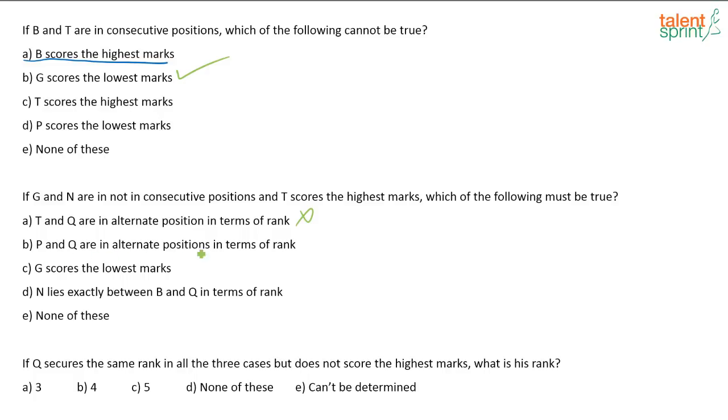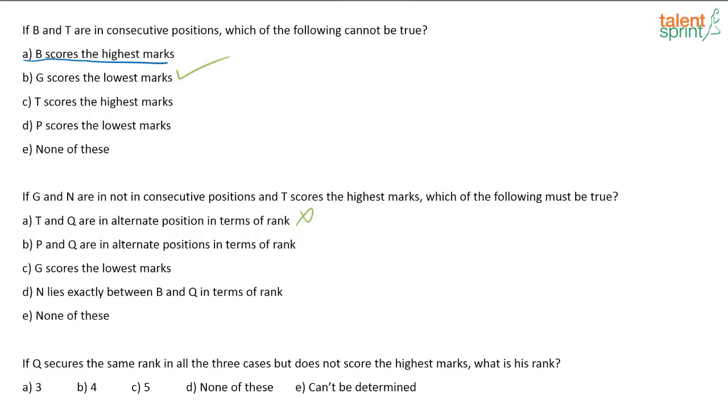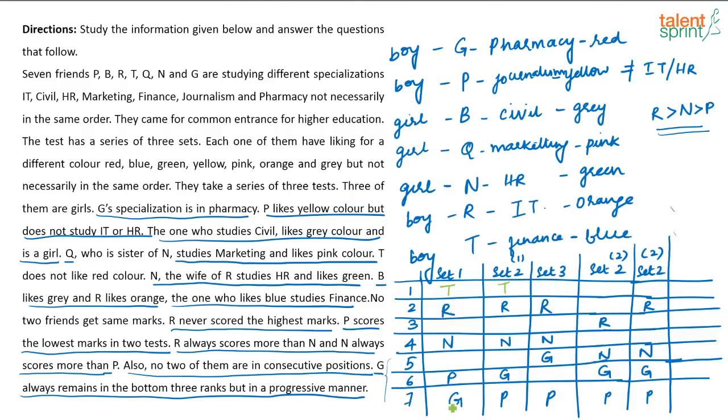Okay, next one. P and Q are in alternate positions in terms of rank. Which are the two cases that we are looking for? Set 1 and set 2. Again, this can be Q or this can be Q, so they needn't be in alternate position. Similarly, if you look at set 2, this can be Q. In this case it is an alternate position, but Q can come here also. There is no other criteria given. So for sure, we cannot say P and Q will always be in alternate positions. So not true. G gets lowest marks. Again, that is not possible. In set 1, G is getting the lowest mark, but in set 2, G is not getting the lowest marks.